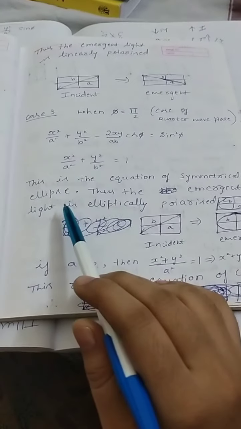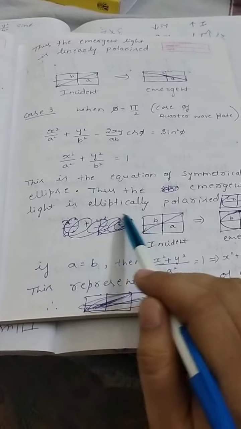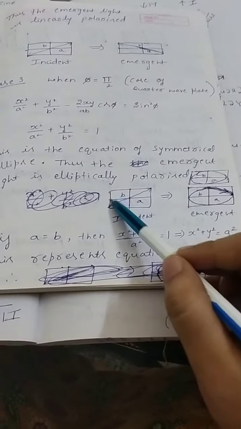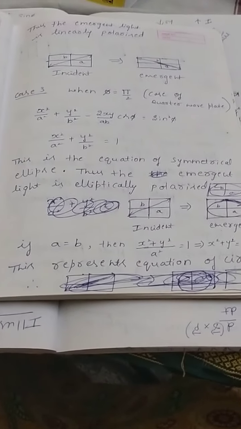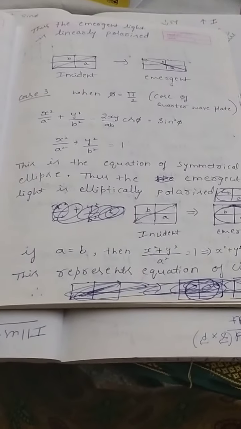Okay, now thus the emergent ray is elliptically polarized. So that means if the incident light ray is like this, the emergent will be elliptically polarized. So what do you mean by elliptically polarized? What is its pictorial representation? You will come to know that later. Just imagine the incident light ray is plane polarized, but here you will get the emergent light ray as elliptically polarized.